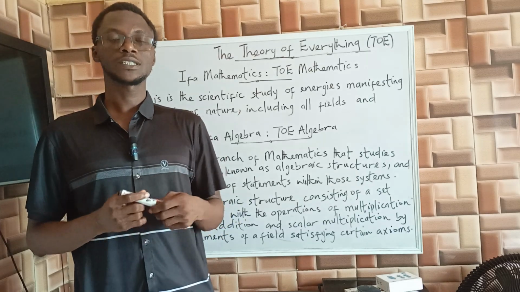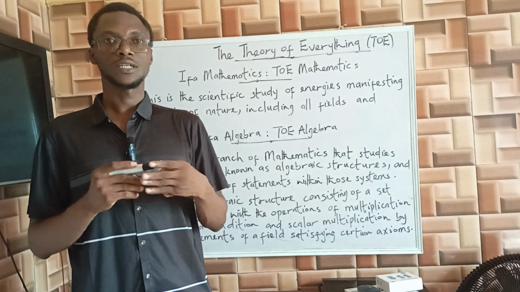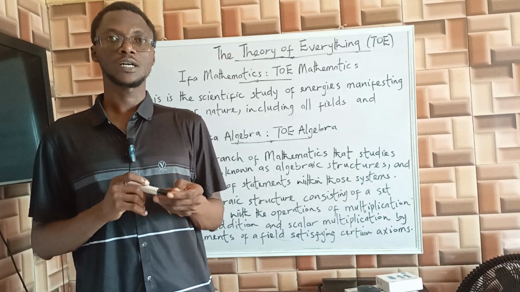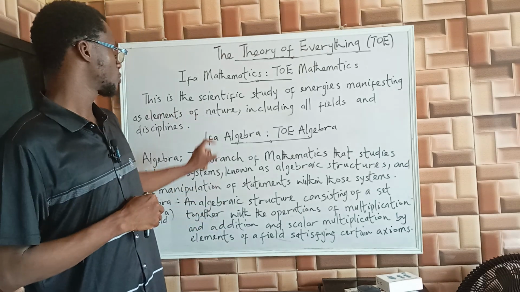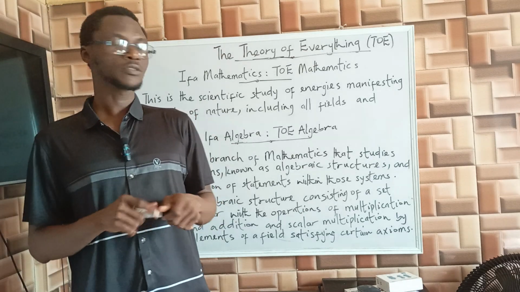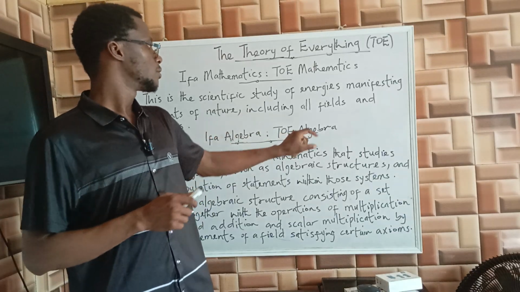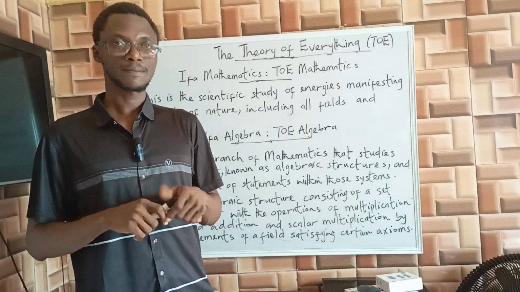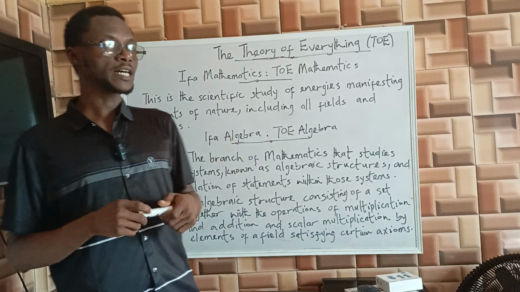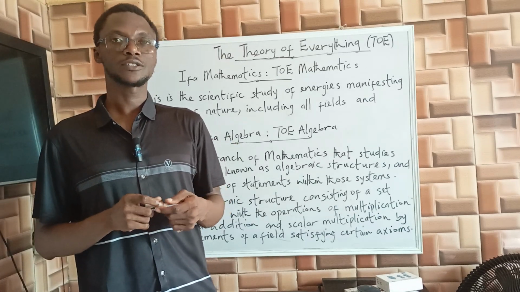These are universal meta numbers that we use to perform operations and processes in Ifa mathematics. We also have Ifa algebra, also called theory algebra, which is the universe of all algebraic structures in mathematics. Then we have theory axiom, also called Ifa axiom.